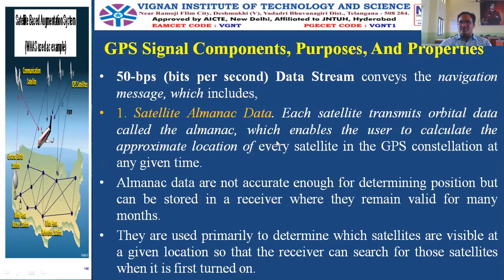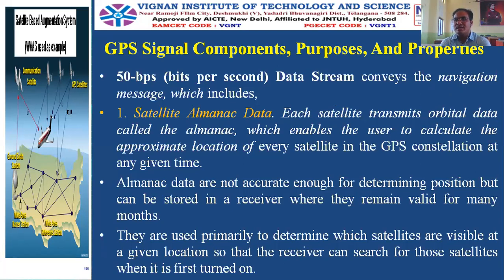Now the most important is this. What is the information that is present in the modulated signal? Each data stream, that is the 50 bits per second data stream, conveys the navigation message. Please underline this word, navigation message. So what does that navigation message include? Which information is required by the GPS receiver and how to process that information? The navigation message consists of, first, satellite almanac data. Please make a note of this word, satellite almanac data.